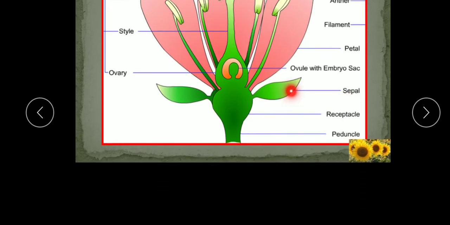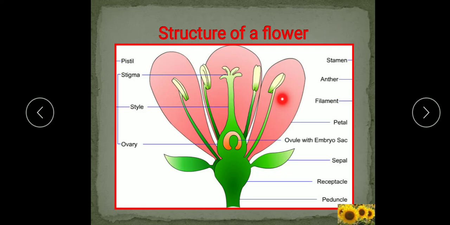Next to that whorl is the corolla. So where is the corolla? This is the corolla. Corolla is made up of petals. You can see here 3 petals in this flower. This is the vertical section of the flower. These petals are the units of corolla. So the second whorl is known as the corolla, and the third whorl is the androecium. You can see this elongated structure, which is known as the stamen. This stamen is part of the androecium, that is the male reproductive part. And at last the fourth whorl, which is known as the gynoecium. So understood, children?